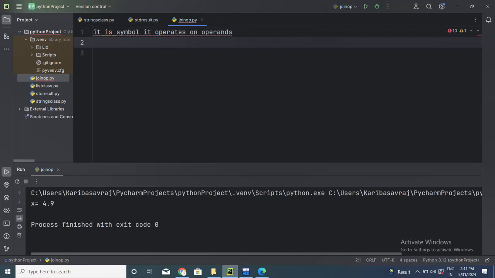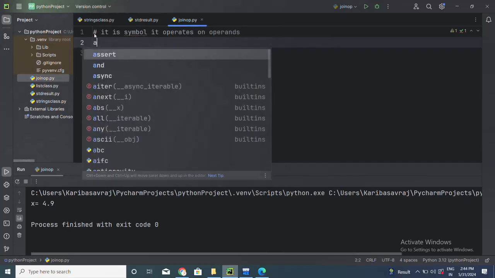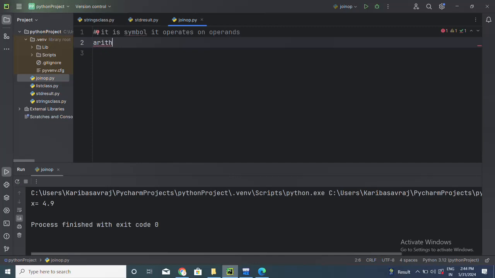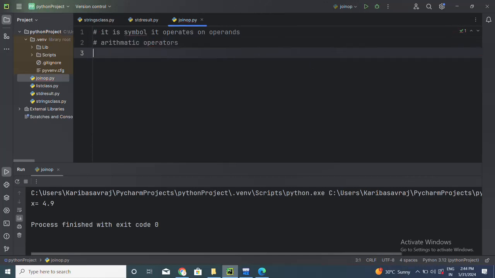So let us understand one by one. I'll make it a comment. Arithmetic operators. What are arithmetic operators?